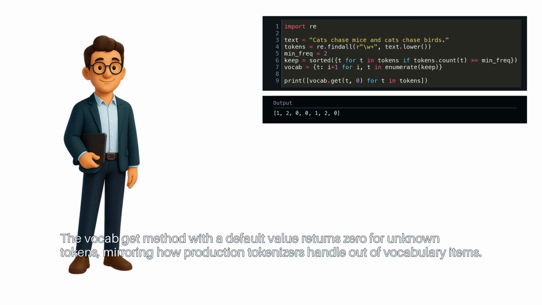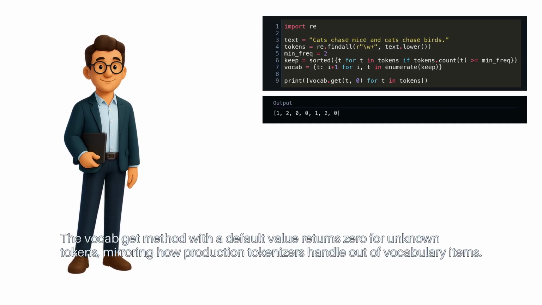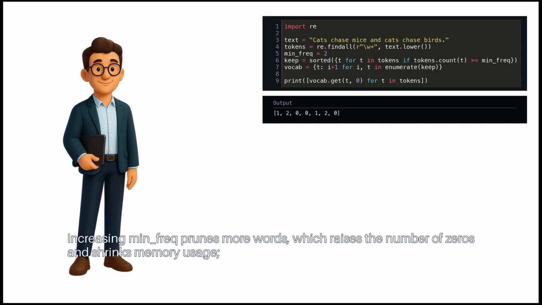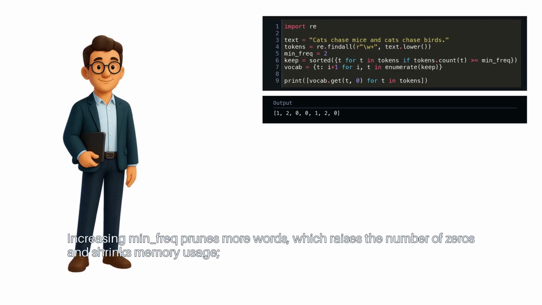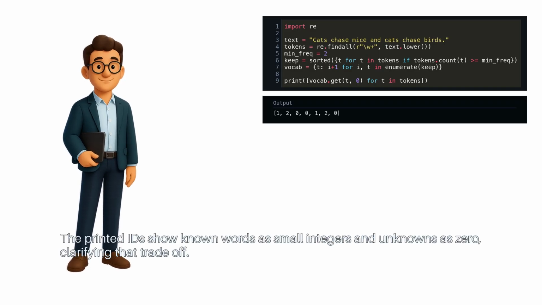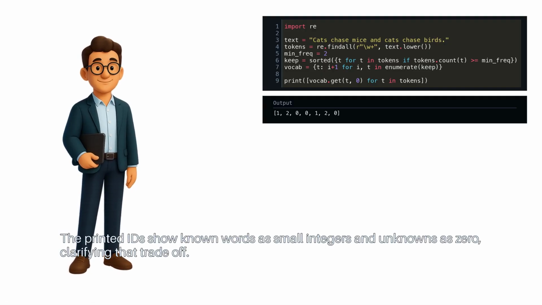The vocab.get method with a default value returns 0 for unknown tokens, mirroring how production tokenizers handle out-of-vocabulary items. Increasing min_freq prunes more words, which raises the number of zeros and shrinks memory usage. Decreasing it keeps more words, but grows the index. The printed IDs show known words as small integers and unknowns as 0, clarifying that trade-off.